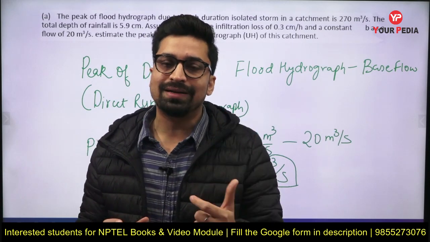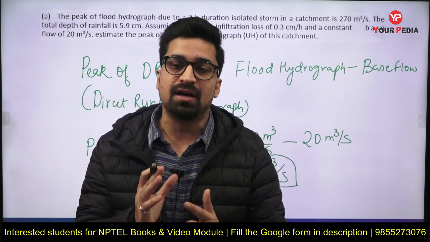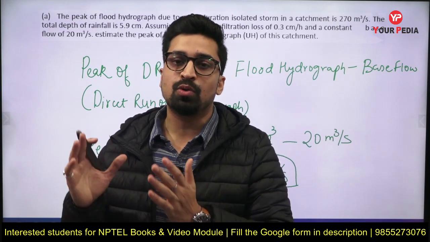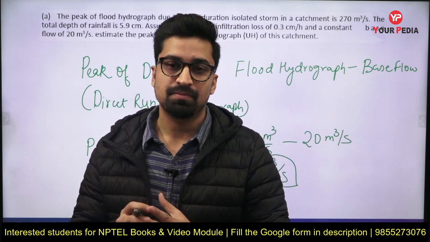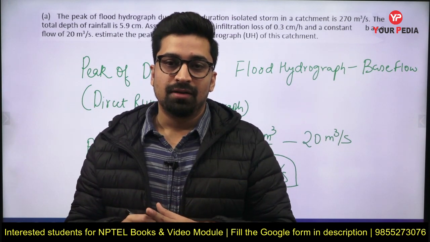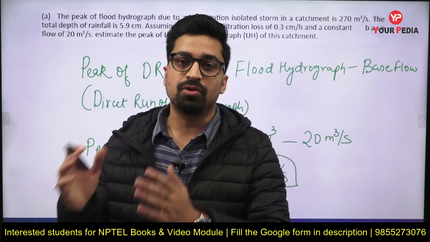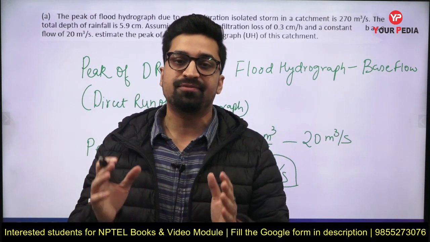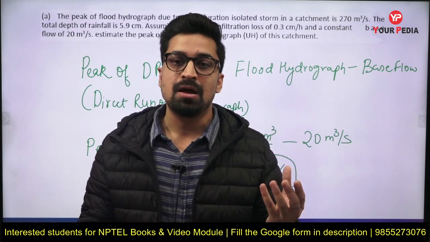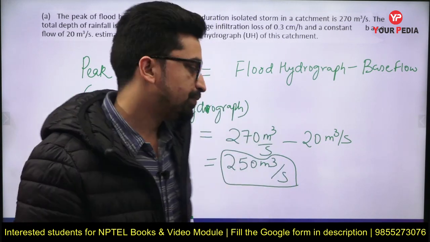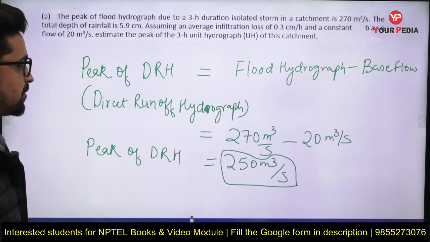So we will calculate the area of catchment, then use it and apply the same relation, DRH area is equal to effective rainfall depth into area of catchment. For the 3-hour unit hydrograph the effective rainfall depth will be 1 centimeter, and from there we can calculate the peak of the unit hydrograph, right? So now the peak of DRH we have calculated.